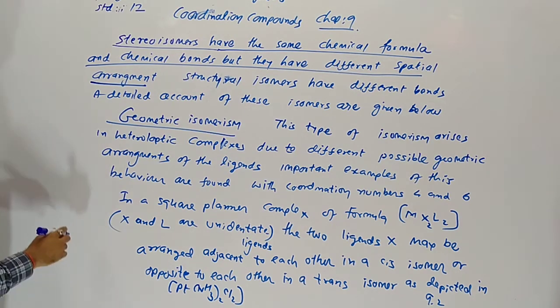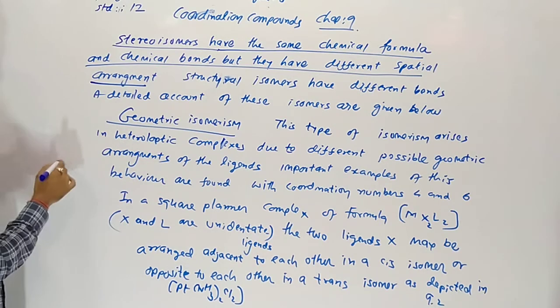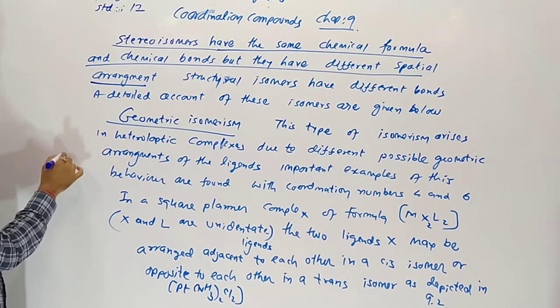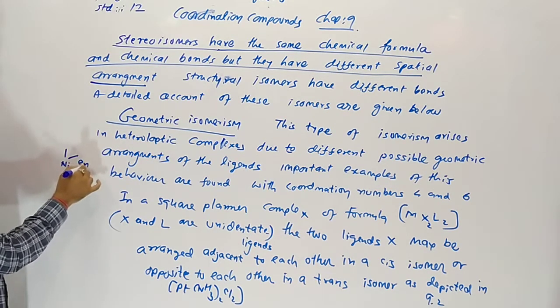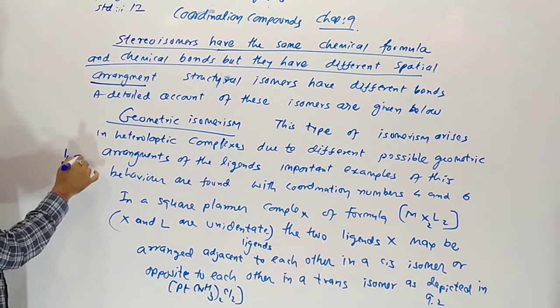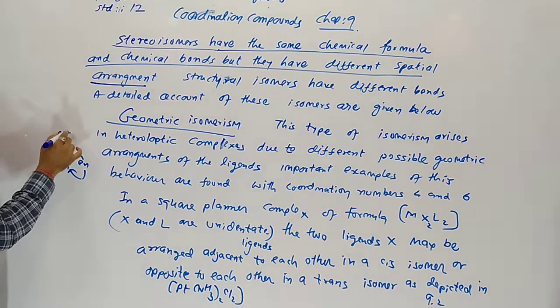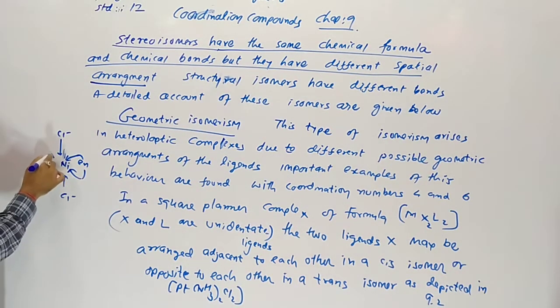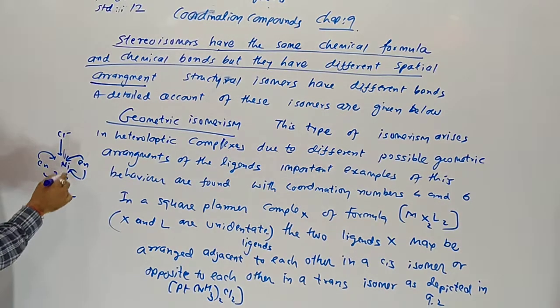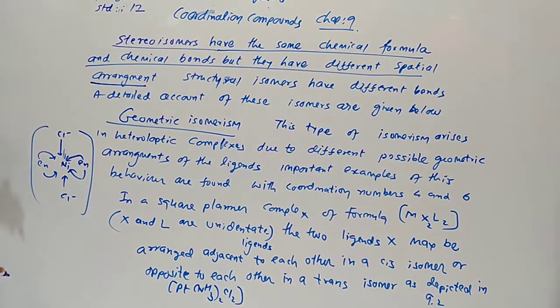I am giving you an example. Suppose nickel is combining with ethylene diamine, like this, 2 ethylene diamine and 2 chloride. Understood?